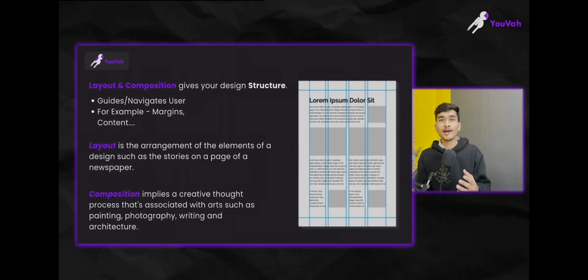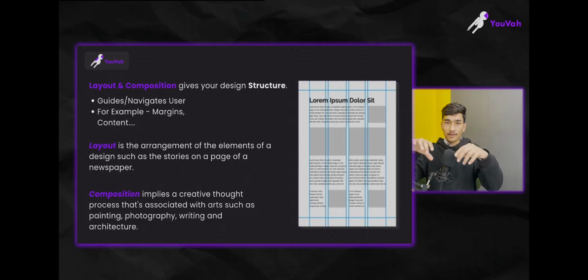You can see packaging of any chocolate or wafers also. There also they use this principle called layout and composition, like where to place the brand name, for example Lays, then the Lays chips and the flavor, seasoning, other things, images in the bottom of the packet, and then on the back of it the ingredient list, the calorie list, how much sugar it has, how much fat it has, how much protein it has, how much calorie it has, what is the weight of that packet. Everything is written, manufacturing date, expiry date, used by, other things, right? So if you see any packet, any packaging design, sections are divided for enabling these things.